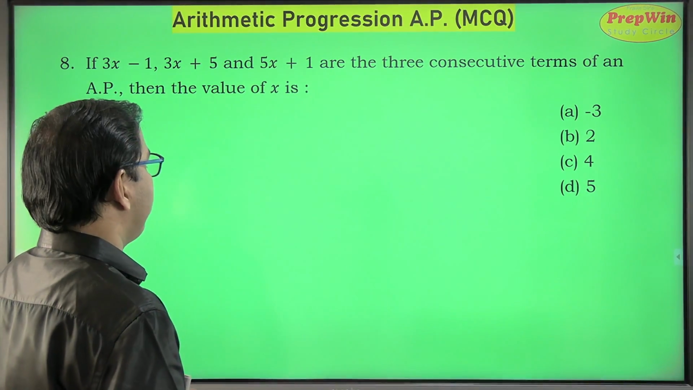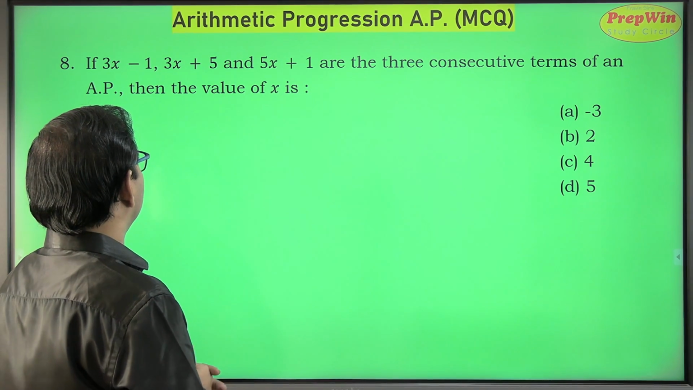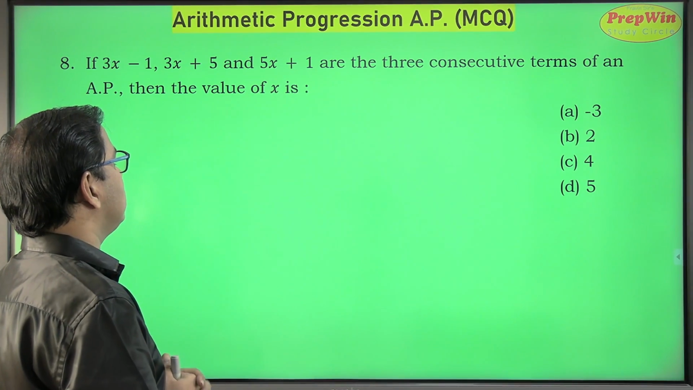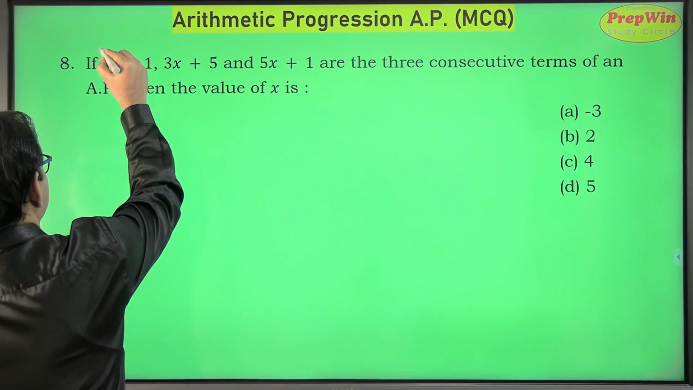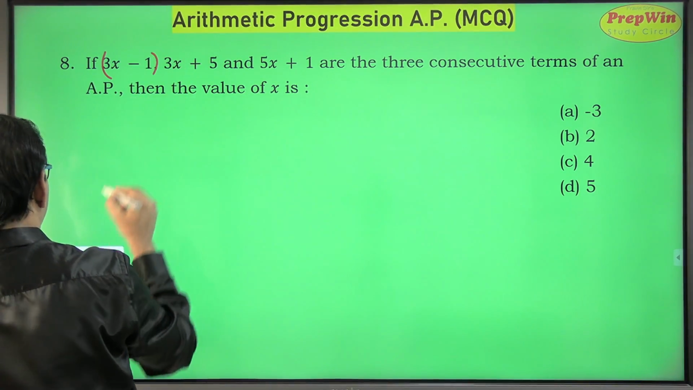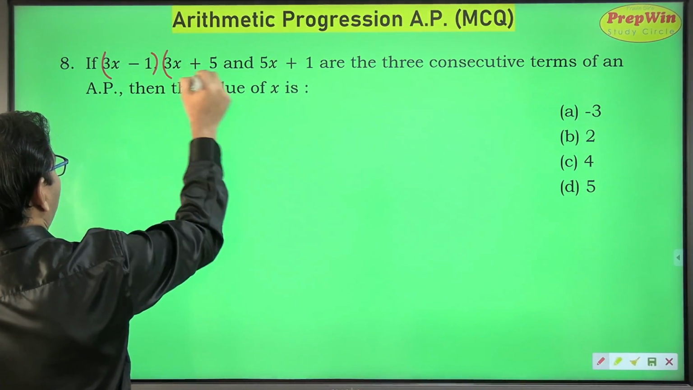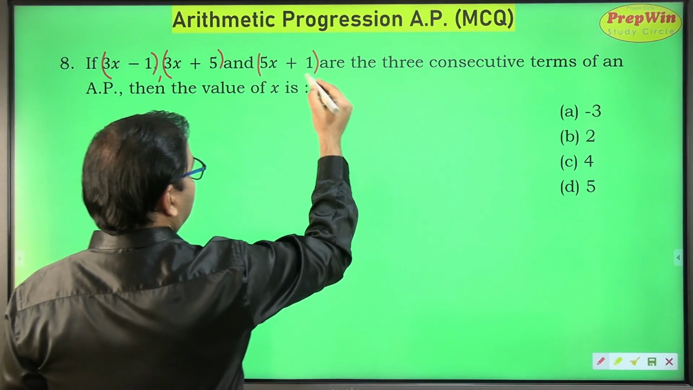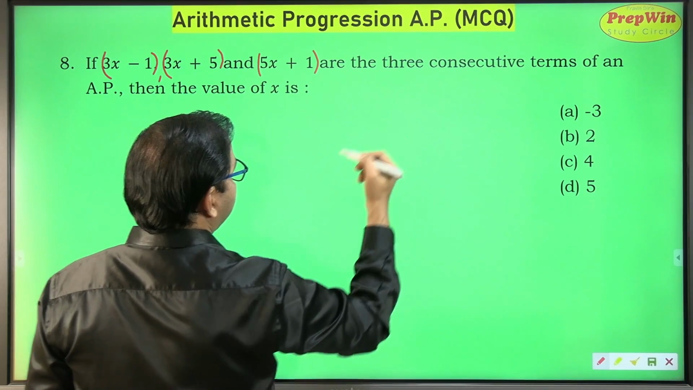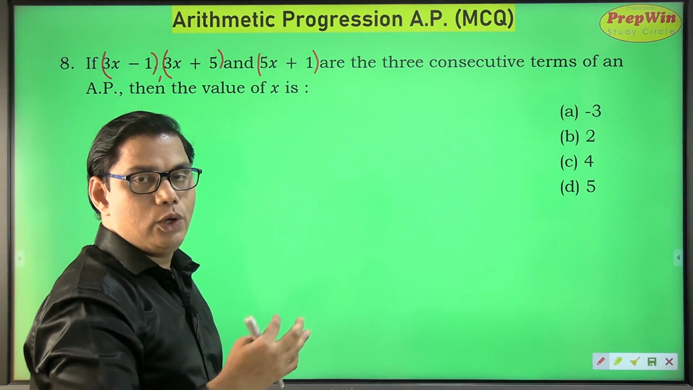So here, okay, variables. If 3x minus 1 first term, 3x plus 5 second term, and 5x plus 1 are three consecutive terms, it will become easy for us to understand if we use a bracket. So 3x minus 1 first term, 3x plus 5 second term, and 5x plus 1 are three consecutive terms of an AP, then find the value of x.